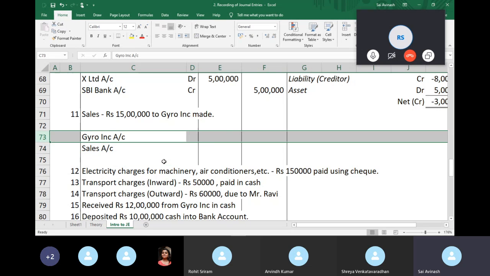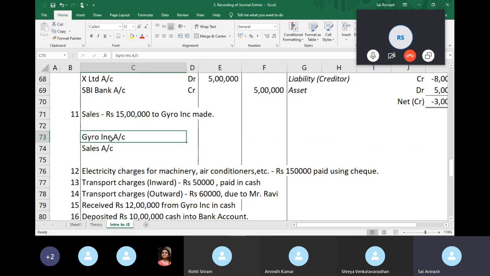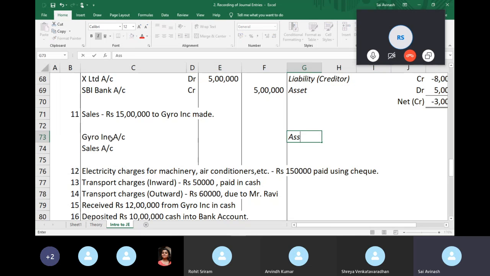There are 2 aspects here, and it's easy to get a little confused, so let's be very clear. We identified 2 accounts here. One is my customer, and the other is a sale. Gyro Incorporated is my customer. He's going to pay me money tomorrow or in the future. So he's an economic resource that flows to the entity. He is an asset. It's a debtor.